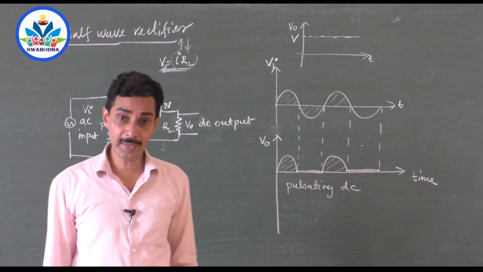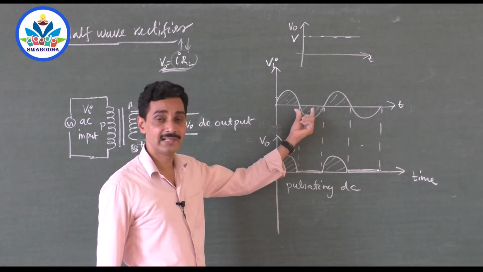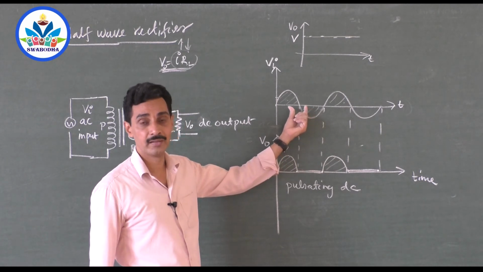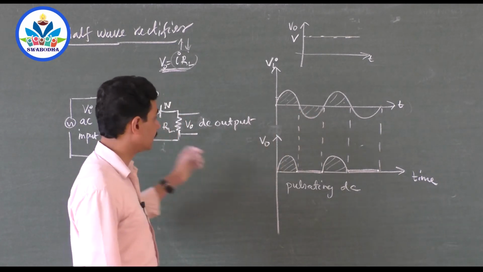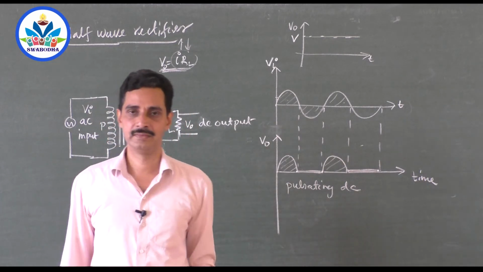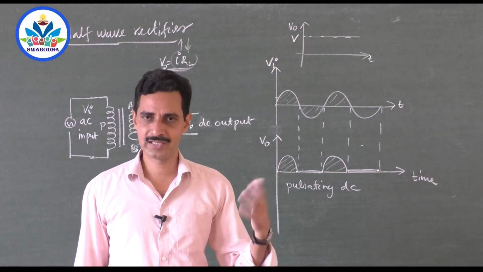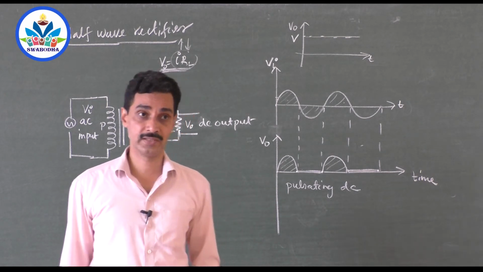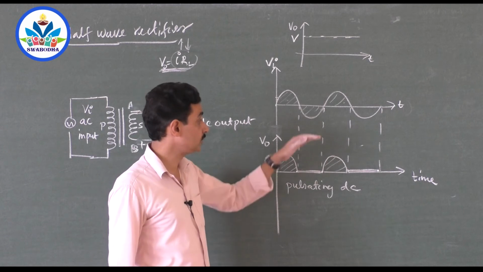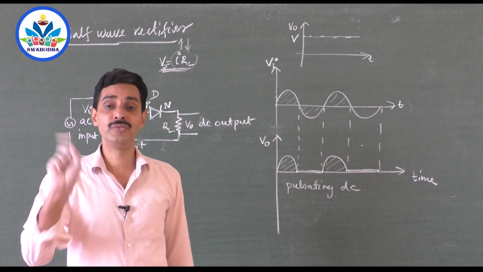But you may ask, sir, what has happened to this part of the current then? What about the power here? Of course you are supplying something, but you are not getting it at the output. That is wasted in the form of heat. So loss of energy is more here. Even though you have converted AC to DC, there is more loss of energy. Now you have to try to get the output even for this negative off cycle. That is done in the full wave rectifier.